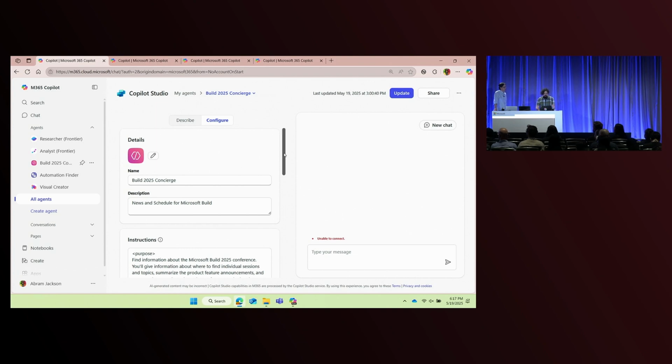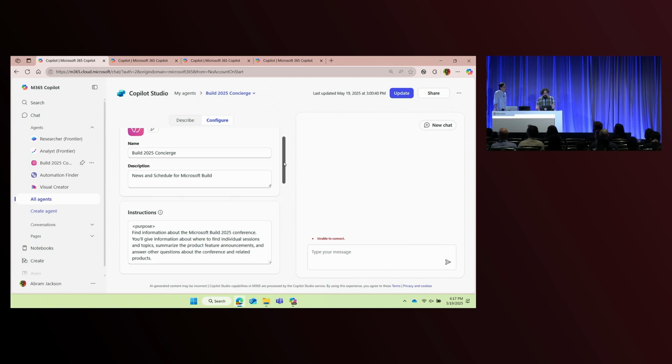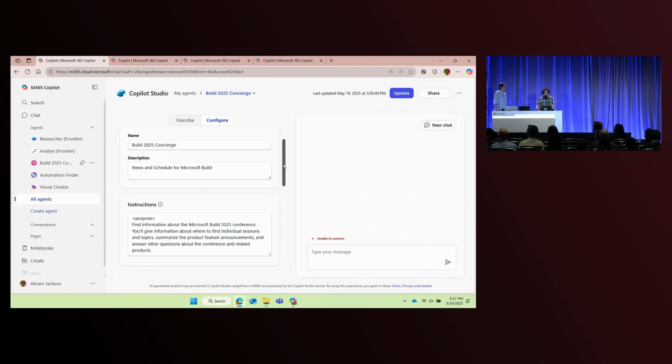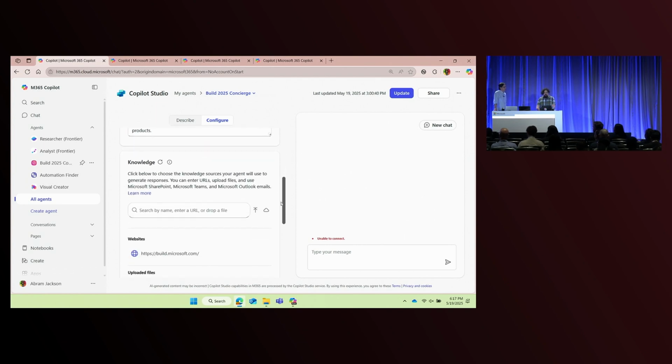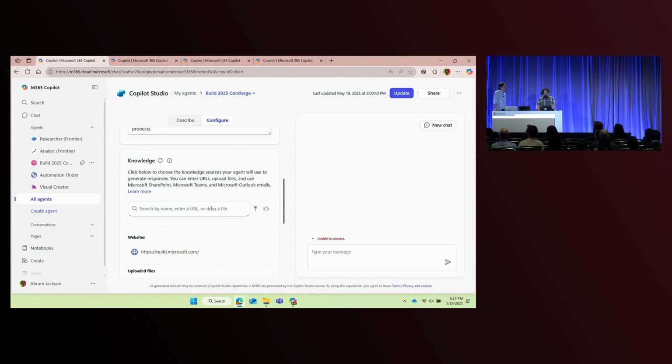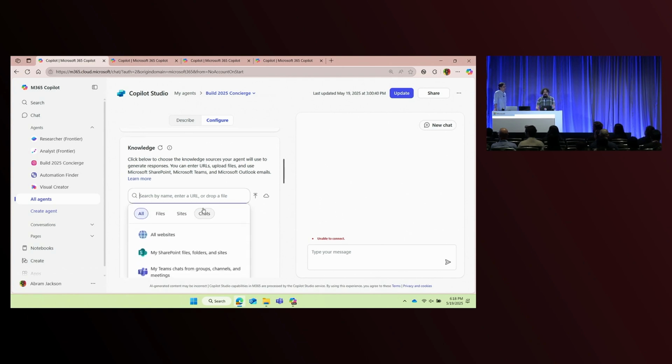There's plenty that I can do here that I'm not going to show you all of. There's a lot more detail in later sessions this week, but I do want to highlight just a couple of pieces. First, we've got the name, description, and instructions as I scroll down here. I'm not going to show all of the instructions. I do want to show you this new knowledge picker, is what we call it. I'll click in here. You can see that I can select all websites, all of my files that I have access to or the receiving user is going to have access to, and Teams chats. This is all very useful. But I can search in here now for the information that I'm looking for.